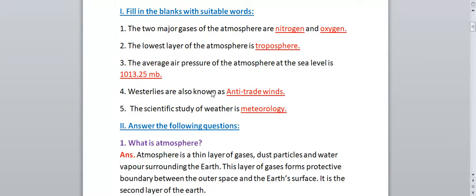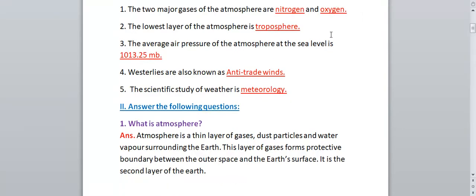Westerlies are also known as, so what are westerlies also known as? Anti-trade winds. Okay, westerlies are also known as anti-trade winds. Next one, the scientific study of weather is called meteorology. Like we have the scientific study of fossils, the scientific study of climate, the scientific study of soil, etc. Like that only. So the scientific study of weather is called meteorology. Right? So we have finished the fill in the blanks.